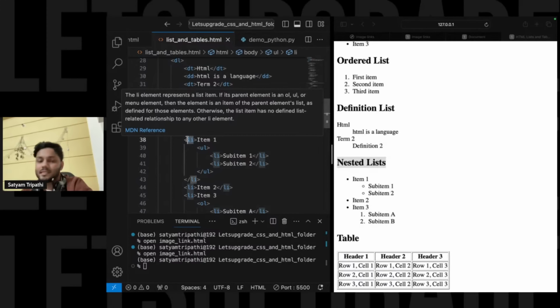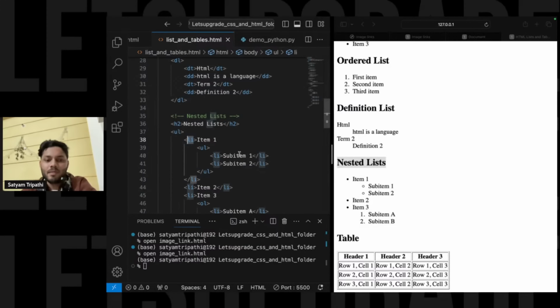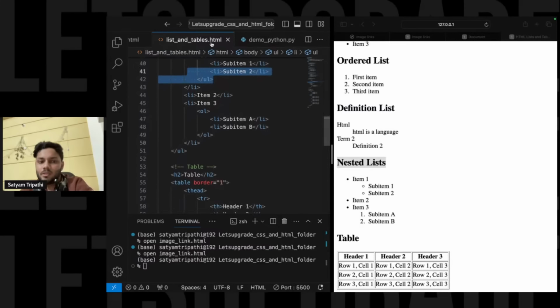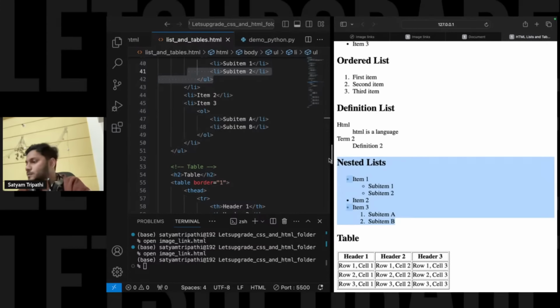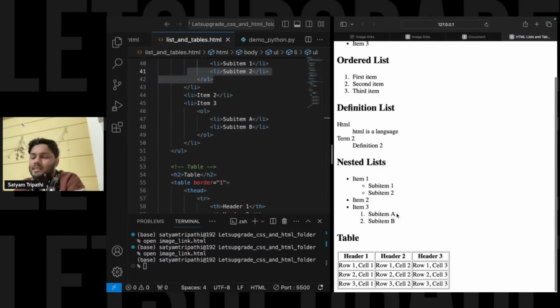All right, that's your list items, and I have added sub item 1, sub item 2, then I have closed this ul list. Similarly for other lists. So like this you can create a nested list. Yes, Navneet, you are right. A list in a list is basically called a nested list.